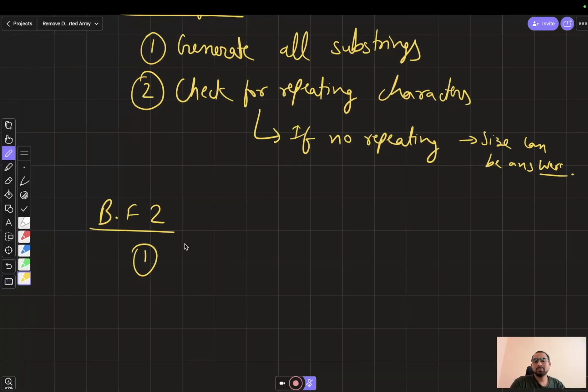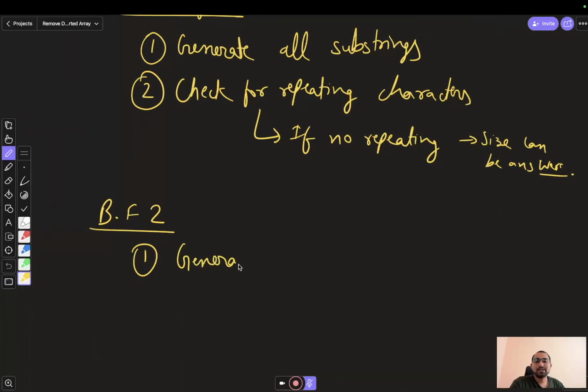The approach can be: we will generate substrings from size n in decreasing order.